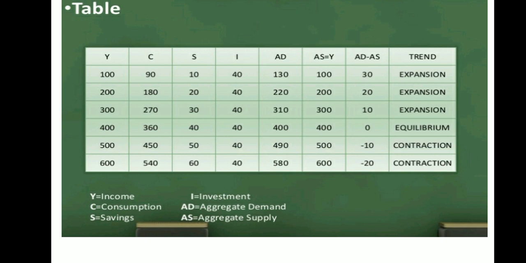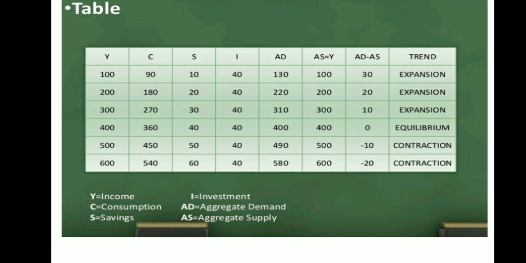And here AD, as you know, is C plus I, that is consumption plus investment. Here I am keeping investment constant. This is just an assumption to derive a point of equilibrium where investment done in the economy is constant even with the rise in income. Investment is 40, constant everywhere.